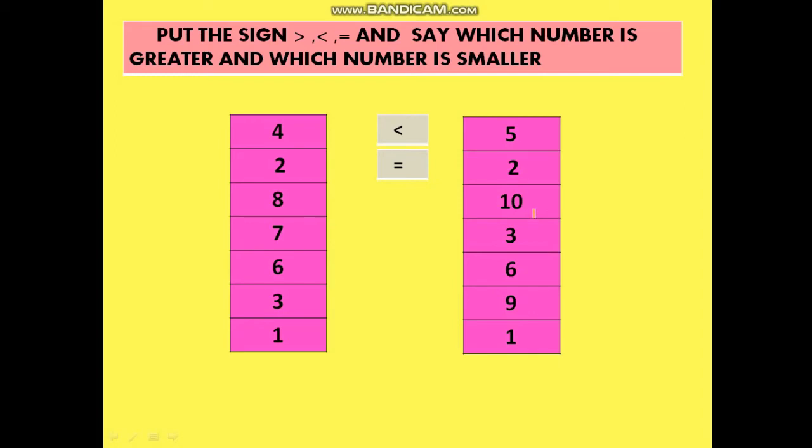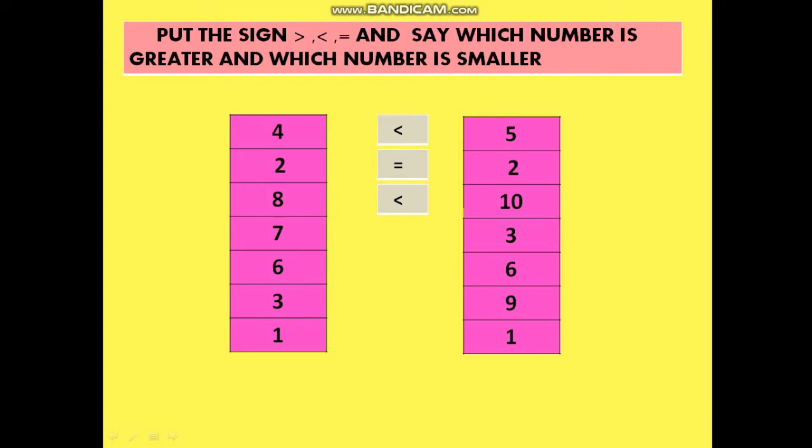Now, let us take the third numbers, 8 and 10. So in our counting, which number will come afterwards? That number will be the greater number. So 1, 2, 3, 4, 5, 6, 7, 8. So 8 is coming before. It is a smaller number and hence 10 will be the greater number. So crocodile's mouth will be towards 10.